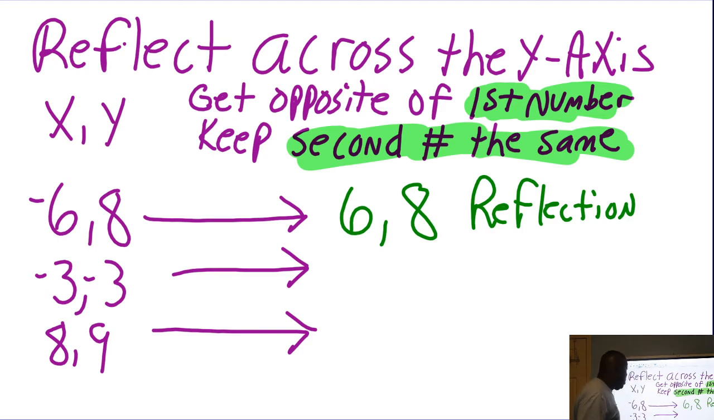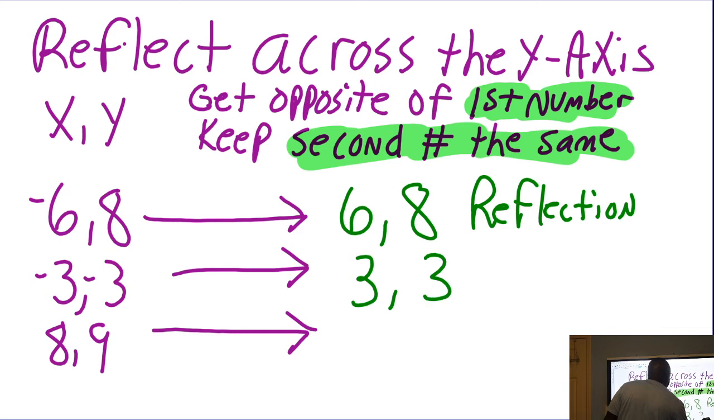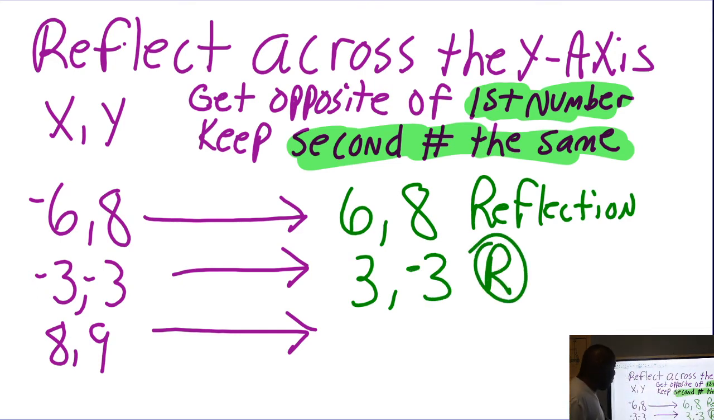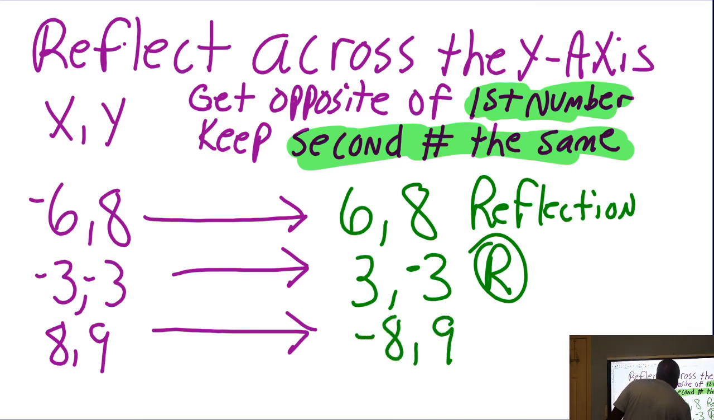That's all there is to it. Negative 3. Get the opposite of the first number, which would be 3. Keep the second number the same. That's the reflection. Get the opposite of the first number. That's negative 8. Keep the second number the same.